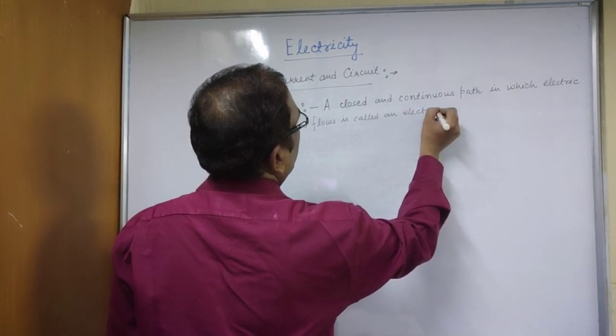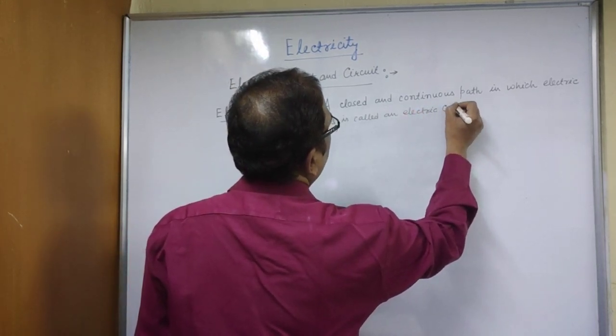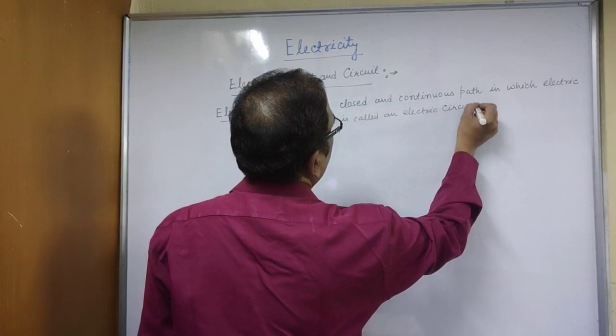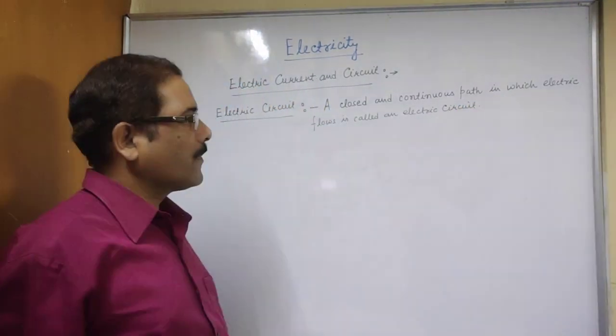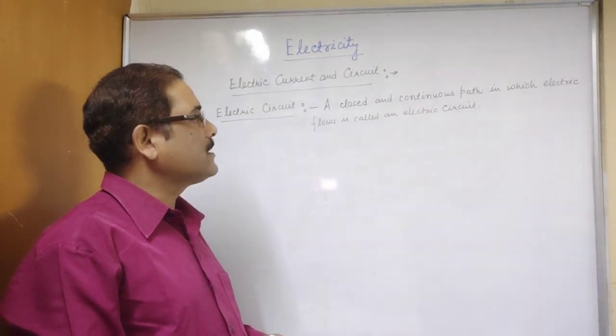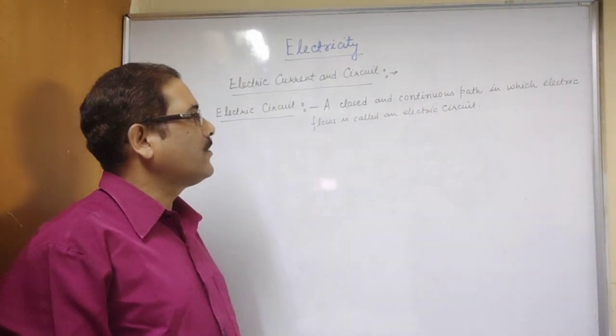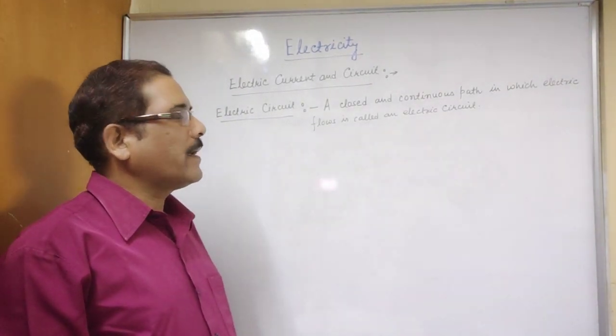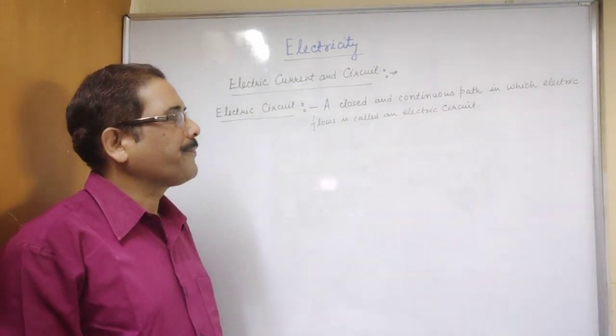Write this line. A closed and continuous path in which electric current flows is called an electric circuit.